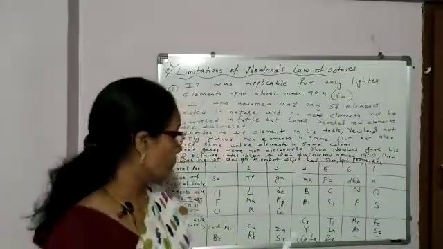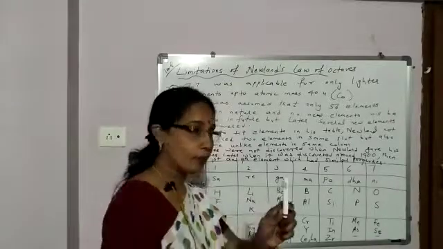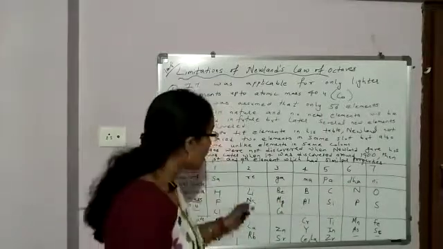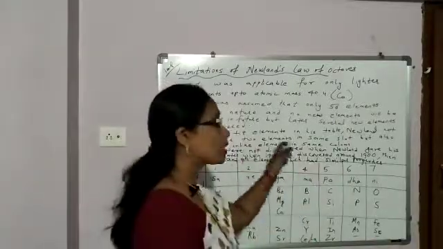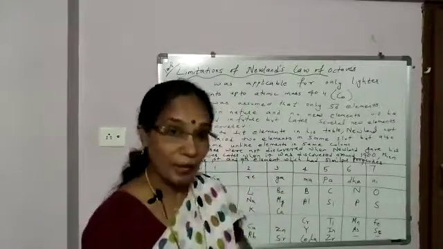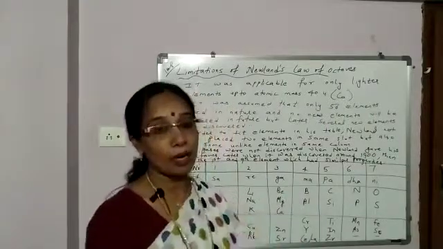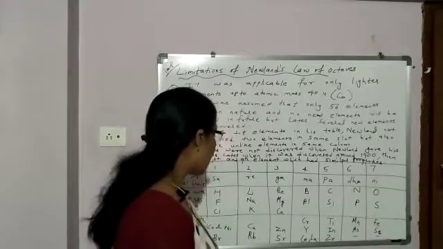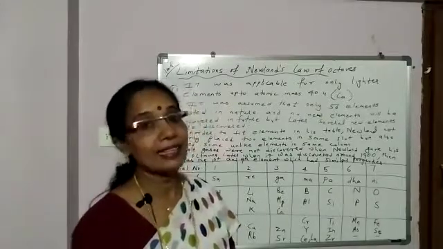Second disadvantage, in his system of classification, Newlands arranged the elements in increasing order of atomic mass. So he found that the first and eighth element had similar properties, like the eighth note of a musical scale. But it was applicable only for lighter elements, up to atomic mass 40, that is, till calcium. For heavier elements, with atomic mass greater than 40, it was not applicable. So this was the second disadvantage.